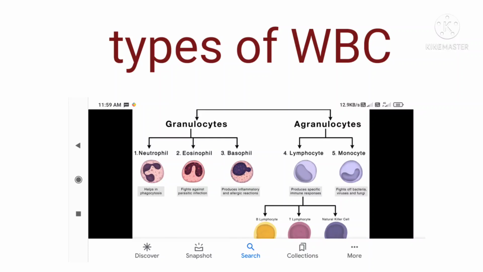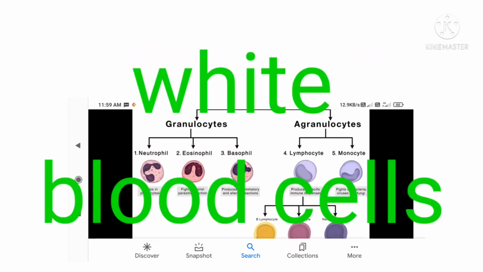Here we discuss WBC cells. WBC means white blood cells. White blood cells boost our immunity and protect us from the harmful disease-causing microorganisms that enter into our body. They can act like a police force of our body. This is the WBC cells.